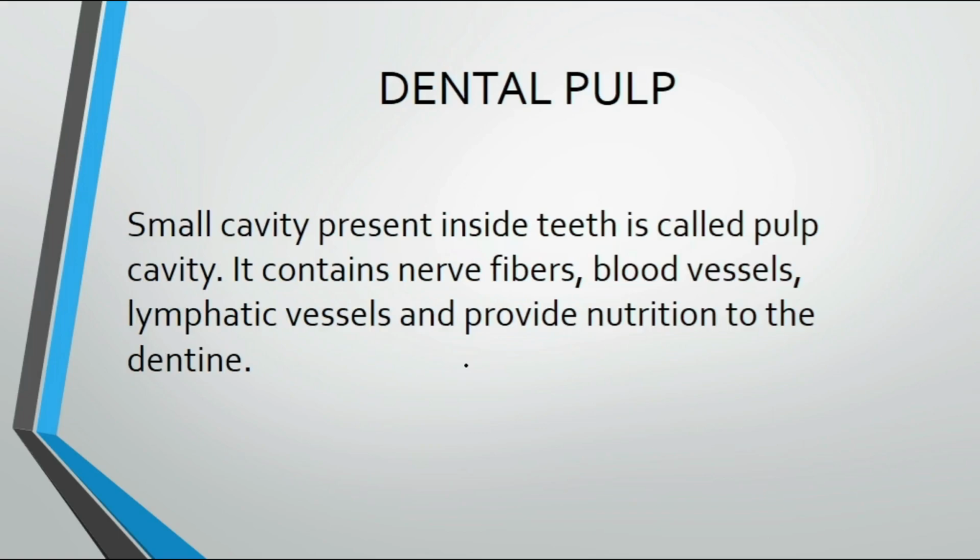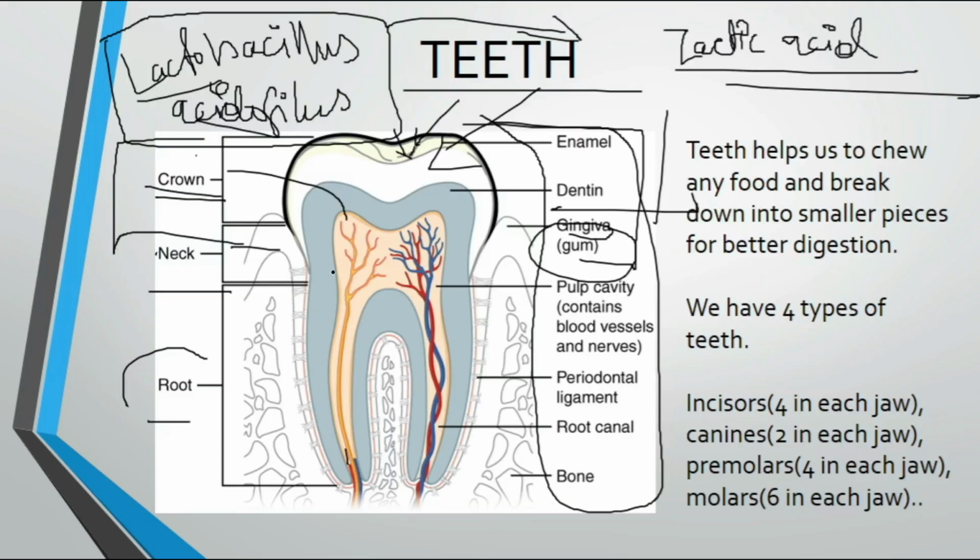So what is dental pulp? The small cavity present inside the teeth is called the pulp cavity. It contains nerve fibers, blood vessels, and lymphatic vessels, and provides nutrition to dentine. Okay, so this is the dental pulp. As you can see, this region is the dental pulp, where these blood vessels and lymphatic vessels come. Okay.